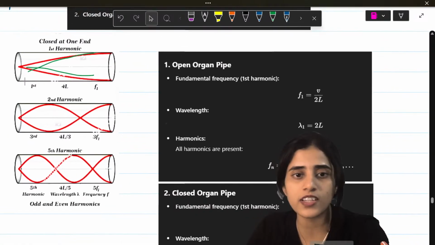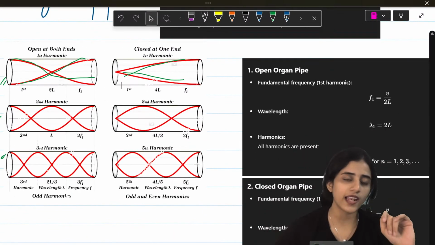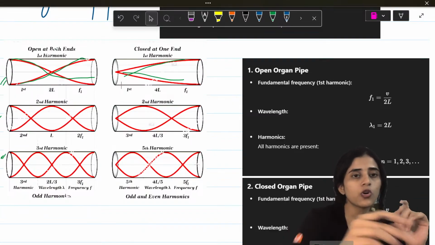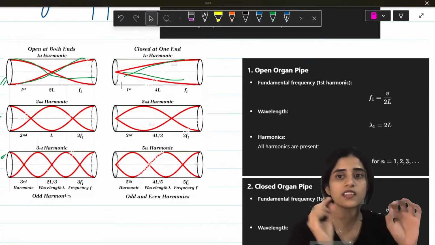So you can actually see the first harmonic is V by 2L. You can see for an open pipe, the first wave is at 2L. So it is V by 2L, and the wavelength is 2L.